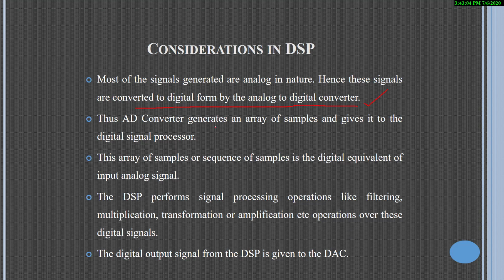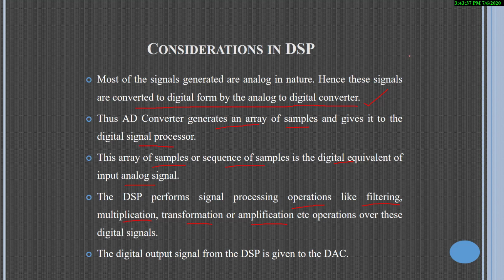The next one is that the analog to digital converter generates an array of samples which it gives to the digital signal processor, and this array of samples, or bundle of samples, is the digital equivalent of the input analog signal. The DSP performs signal processing operations like filtering, multiplication, transformation, and amplification, etc.